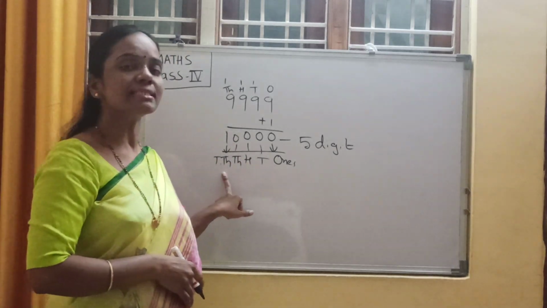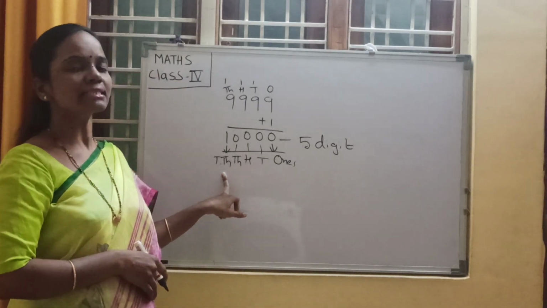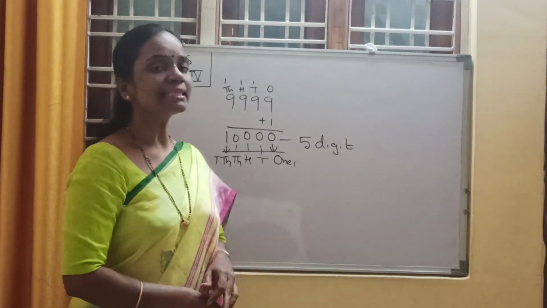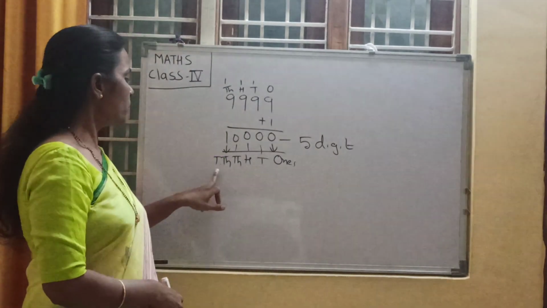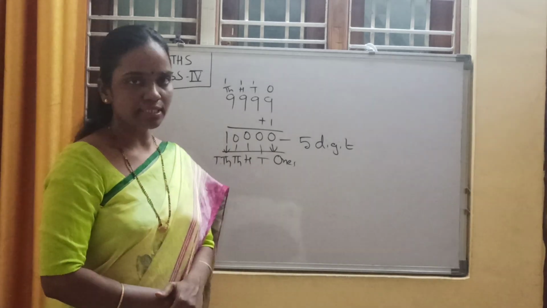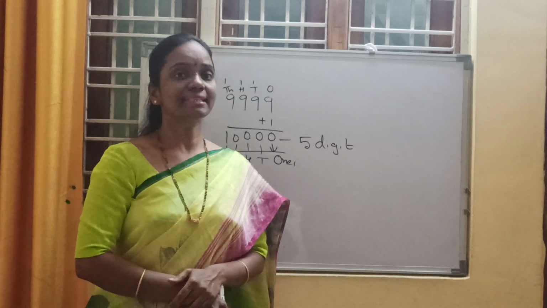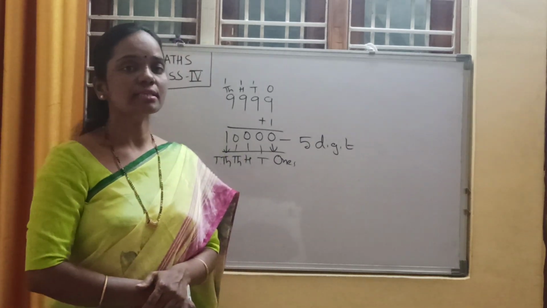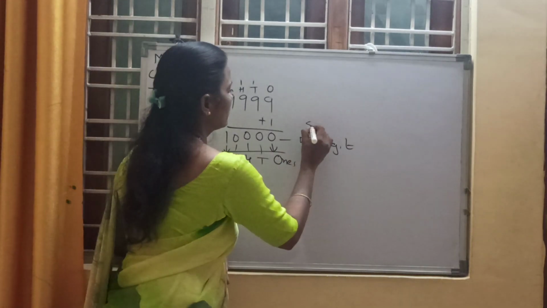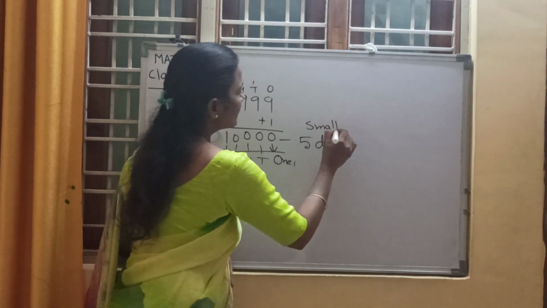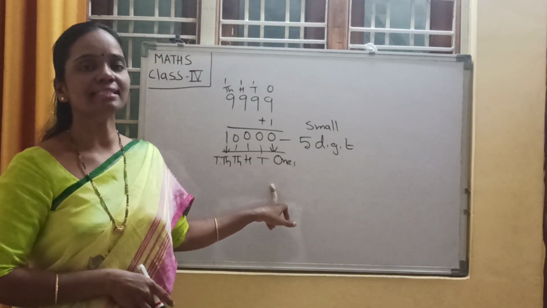So here what is the new place? A new place is added here, that is 10,000s place. So 10,000 is a 5-digit number and it is the smallest 5-digit number.